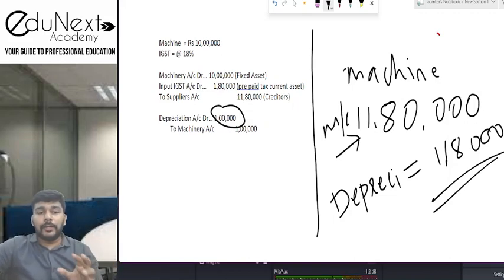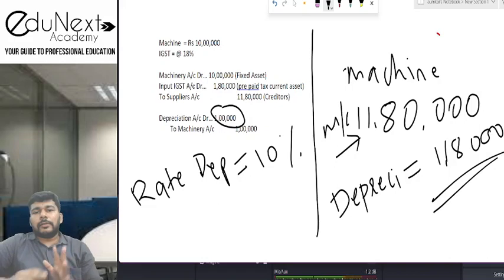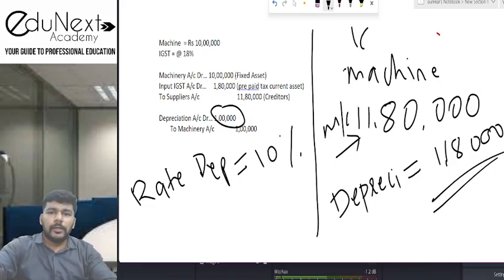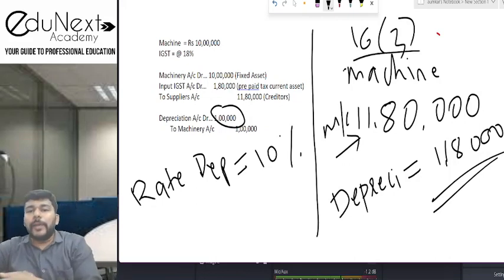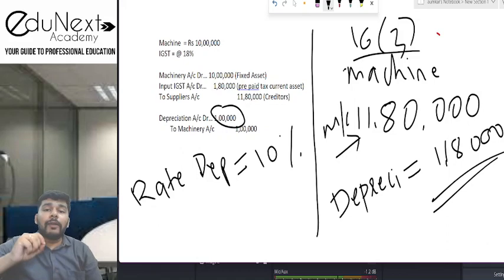So the depreciation rate हम लोग ने बोला है that the rate of depreciation that we have taken is 10%. Now see, just try to understand 16 subsection 3. This is what is 16 subsection 3. 16 subsection 3 is more like when it will not be eligible. So when input tax credit on the machinery or the fixed assets or the capital goods will not be eligible, if you are willing to claim a depreciation even on the tax component of the capital goods,